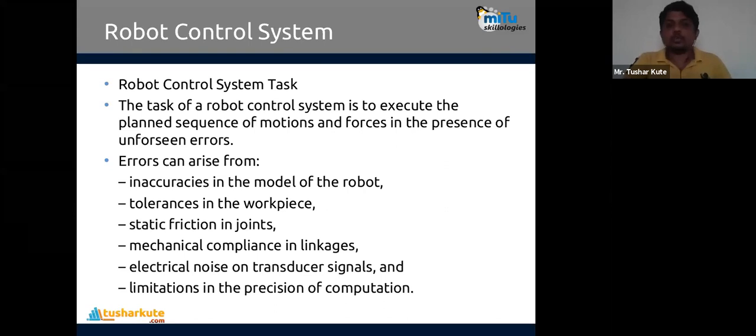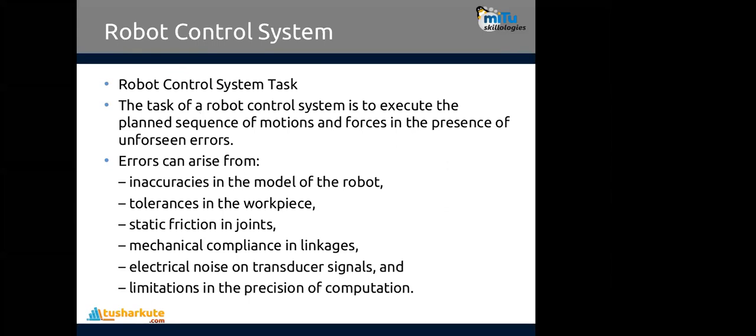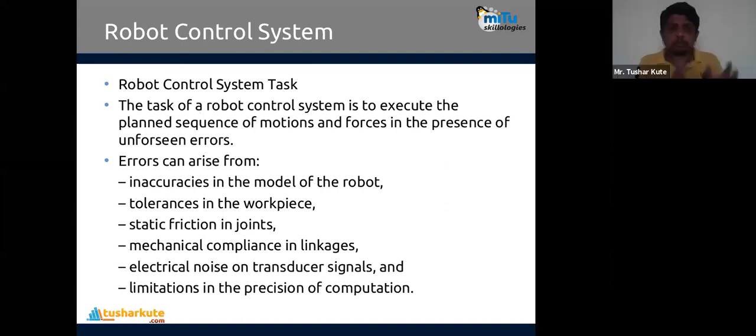Learning topics. So let's see the robotic control system: how exactly the robot control system is created and the things involved in that. The robot control system is a system to execute the planned sequence of motions and forces in the presence of the foreseen errors. The program that you have created for the robot contains the control system programs.